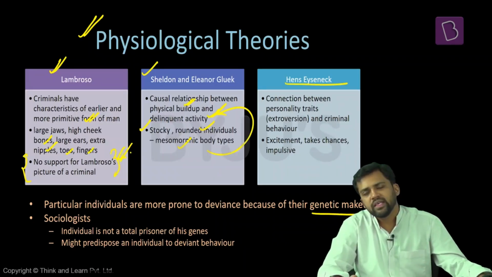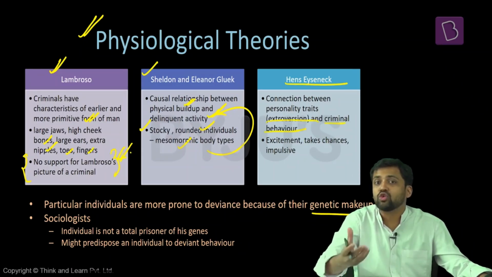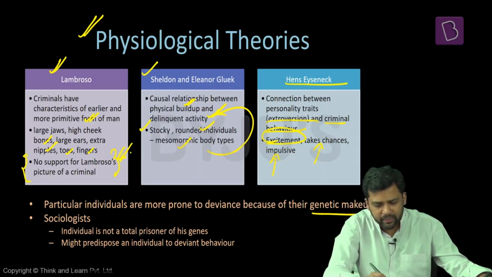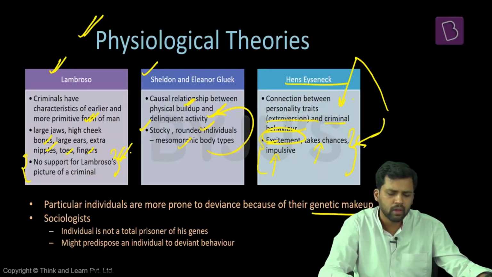Hence, Eysenck is saying that delinquent activity, deviant behavior, and extroversion are linked together. Certain people are extroverts. Now, what kind of features do extroverts have? They are ready to take chances, they might be impulsive, and they show greater degrees of excitement. And he's saying that people with these specific characteristics are more prone to criminal behavior. Now, some more theories are also there.